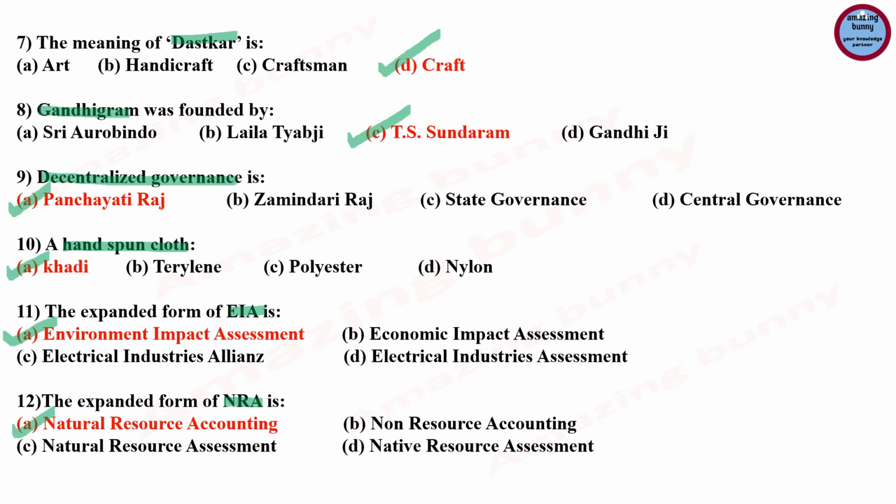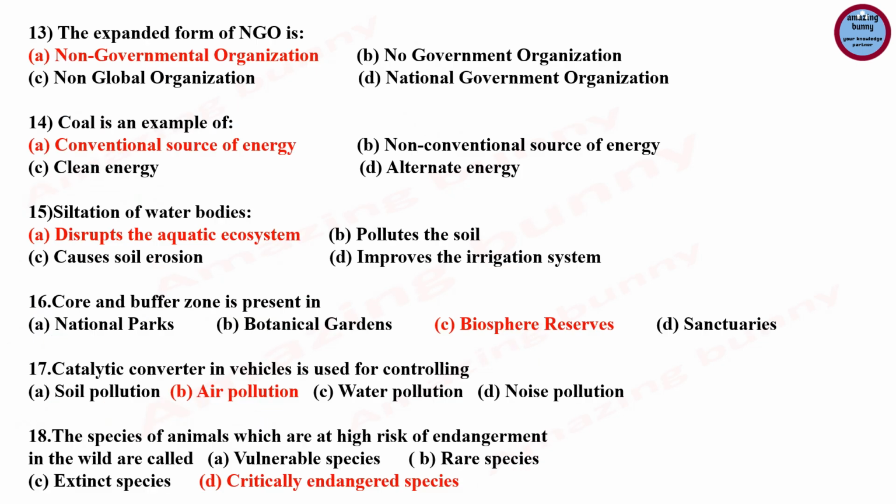Next question, the expanded form of NGO, and the answer is non-governmental organization, because NGO activities include, but are not limited to, environmental, social, human right work, advocacy. So NGO can work to promote social or political change on a broad scale or very local scale. Next question, coal is an example of, as we know that coal is a fossil fuel.